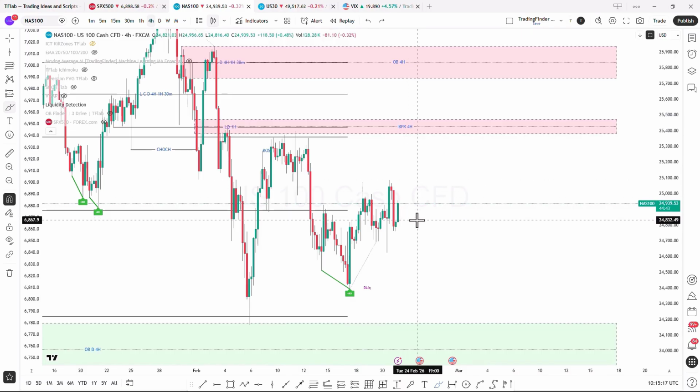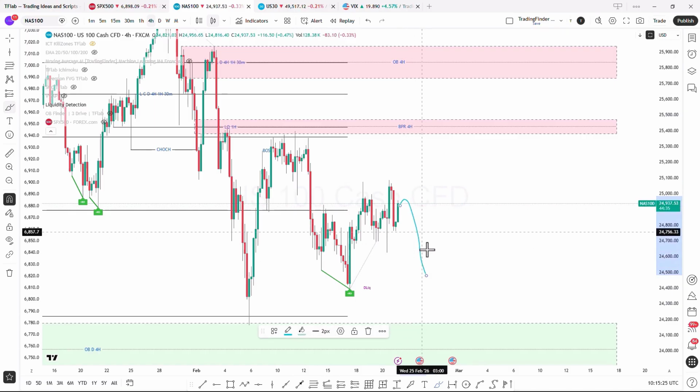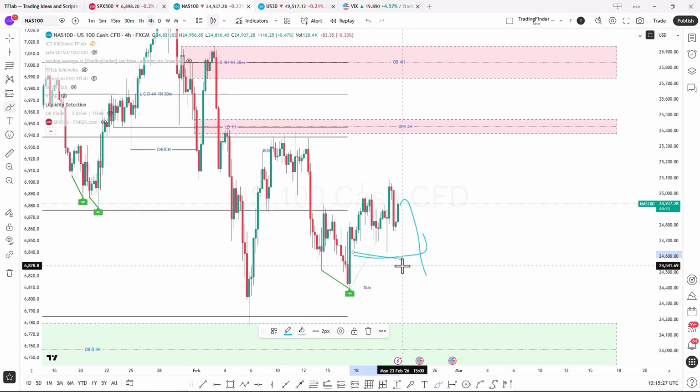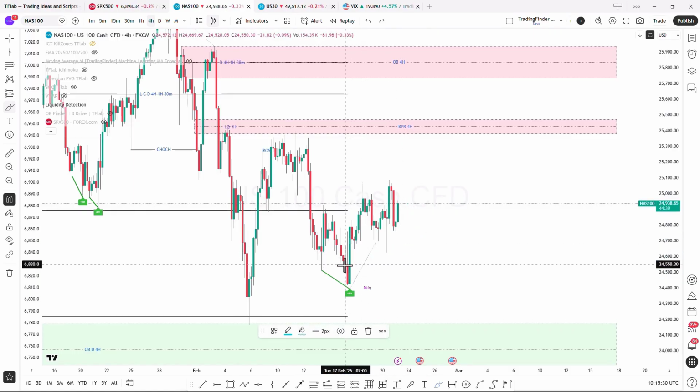However, if there is selling pressure during the New York session, the price may only perform a liquidity sweep. With increased selling pressure, it could move further down to collect sell-side liquidity and enter the order block area at the 24,550 level.